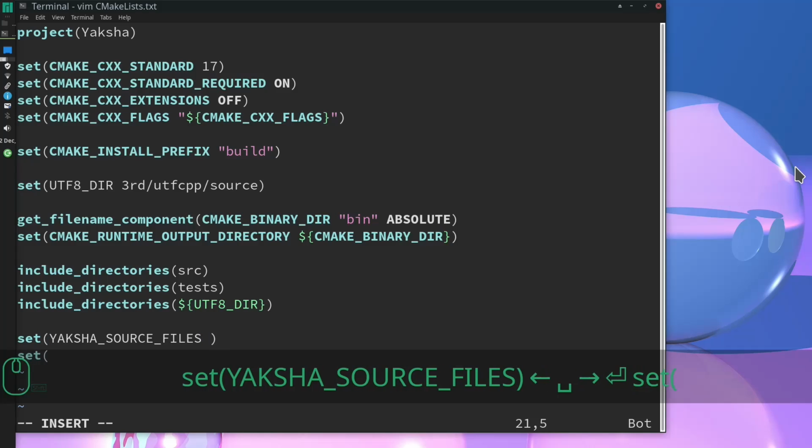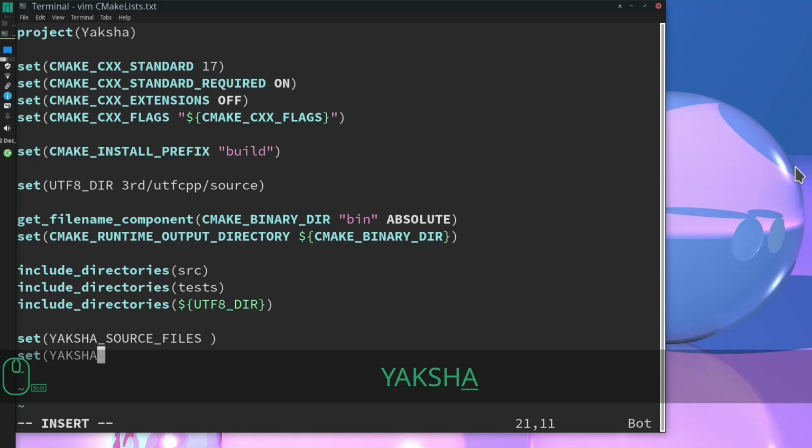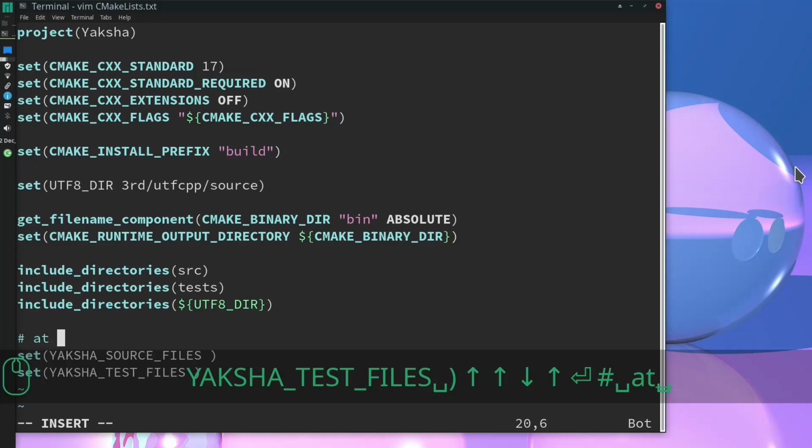So since we are just starting, I'm not going to add any source files or test files here, but we will add a test file later on in the video. So for now, I'm just going to create these 2 variables with nothing in them.